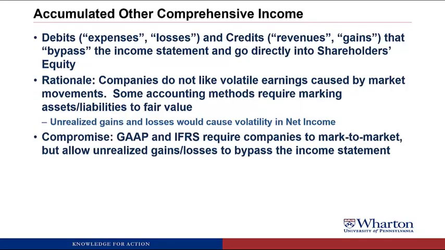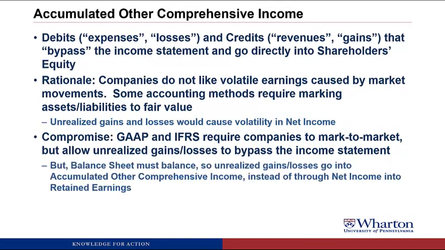So as a compromise, the US GAAP and IFRS require companies to mark to market in these situations, but they sometimes allow unrealized gains and losses to bypass the income statement, which sounds good in theory, but in practice, the balance sheet must balance. So the unrealized gains and losses have to go somewhere. So we created this accumulated other comprehensive income account, which is where they can go instead of going through net income and into retained earnings.